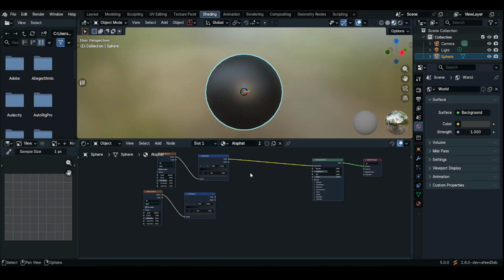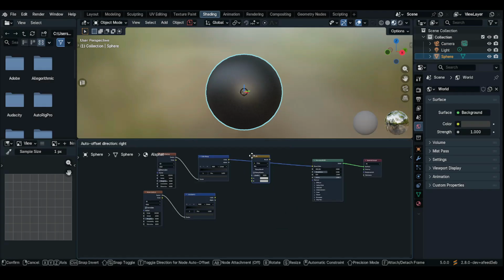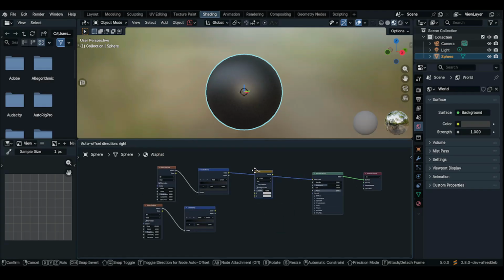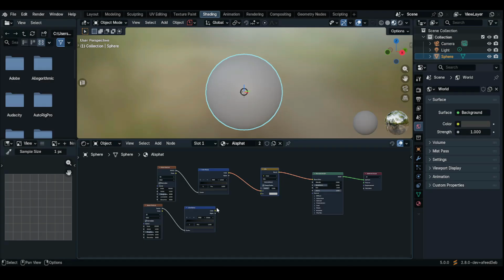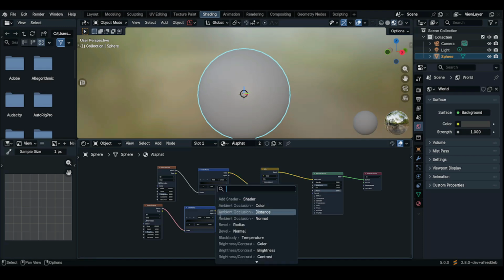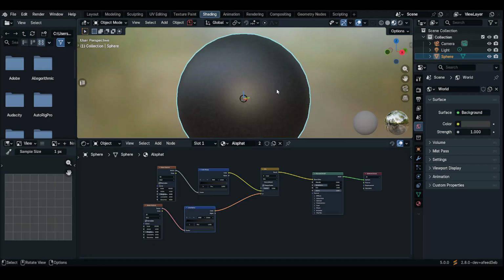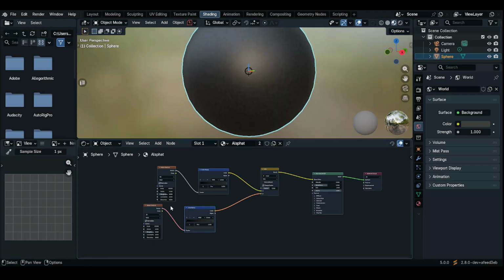Now let's add in a mix color node. So Shift A, search, and then type mix color. And add in a mix color, place it in between the Principled BSDF and the ColorRamp. Okay. Connect this ColorRamp to the next color.